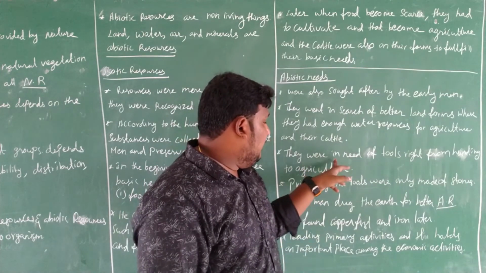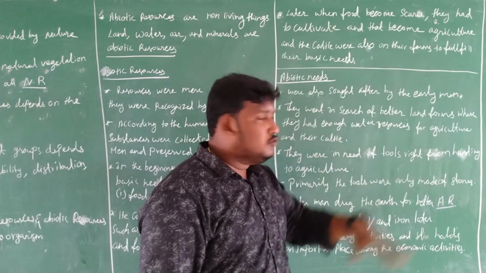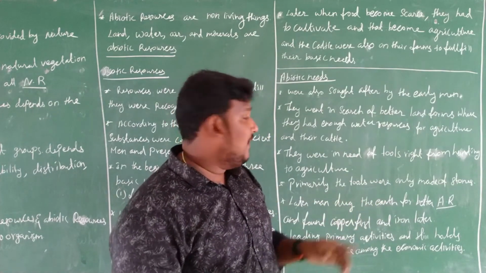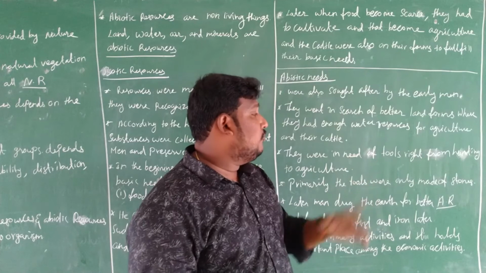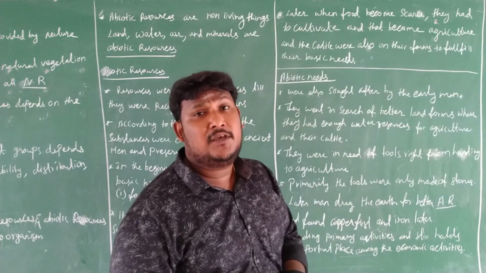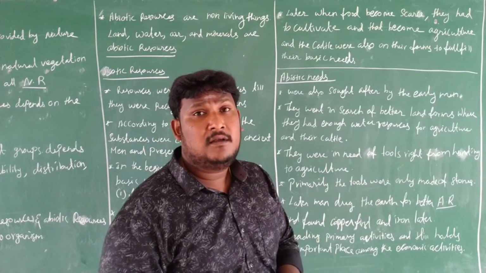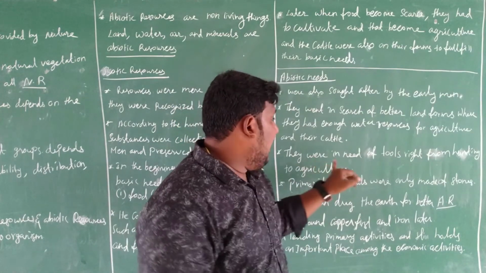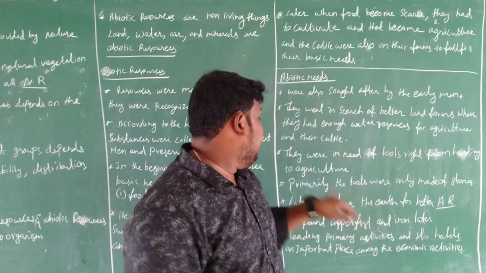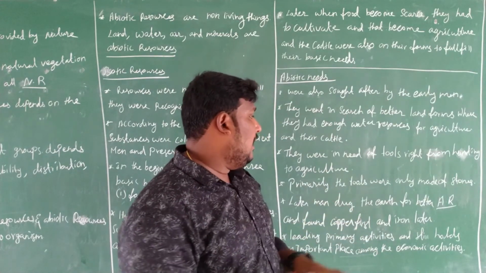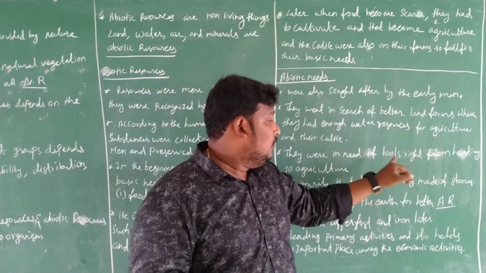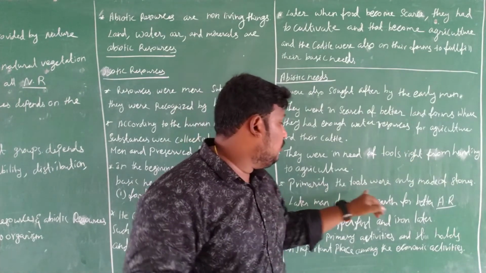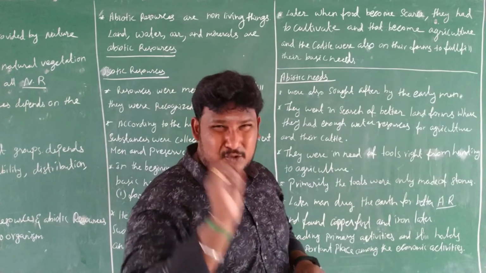They were in need of tools right from hunting to agriculture. Tools means, nowadays, agriculture tools. What? Tractors. Am I right or not? Primarily the tools were only made of stones.